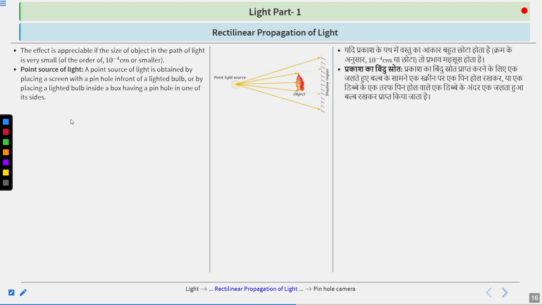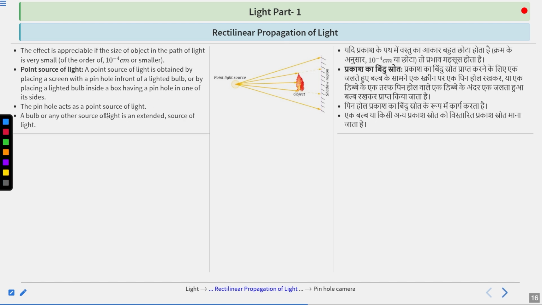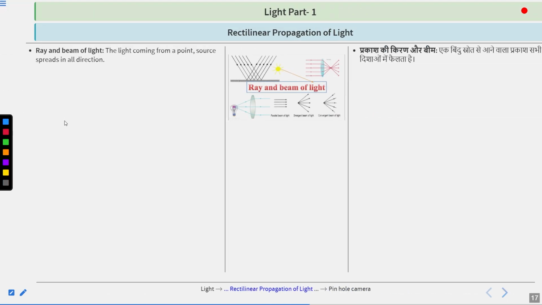Now here is a term, point source of light. What do you mean by this? A point source of light is actually obtained by placing a screen with a pinhole in front of a lighted bulb, or by placing a lighted bulb inside a box having a pinhole in one of its sides. The pinhole acts as a point source of light because this is the point from where the light is coming out from that particular box. A bulb or any other source of light is an extended source of light.